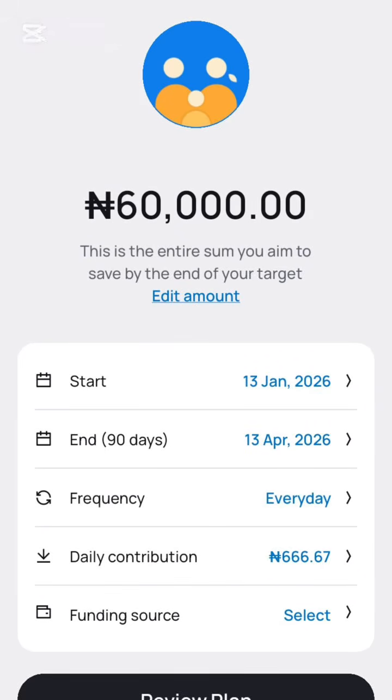And you're going to make the choice of the funding source. So is it through your card? Is it through transfer? Whichever way you want to fund the wallet, you can go ahead and fund it.